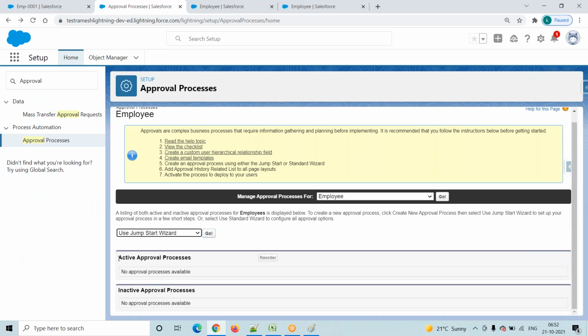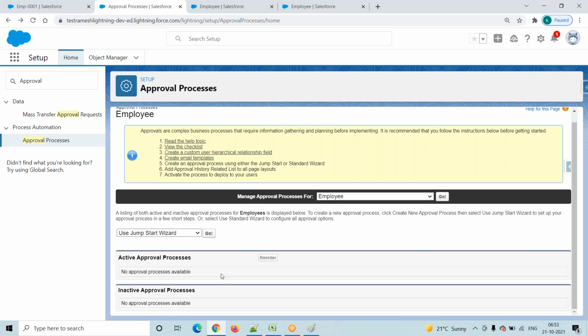What about the below two related lists, right? Active approval process or inactive approval process. In the employee object, is there any existing approval process? It will show whether those are active or inactive. We are creating a new approval process. Yes, go to here, select Jumpstart Wizard and click on go. What about these two related lists? Is there any existing approval process? Yes, it will show here if it is active. If it is inactive, then it will show here.